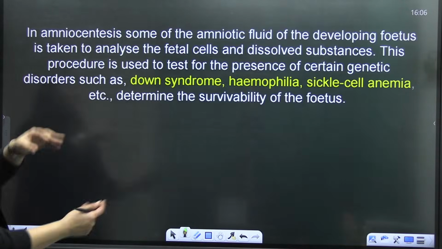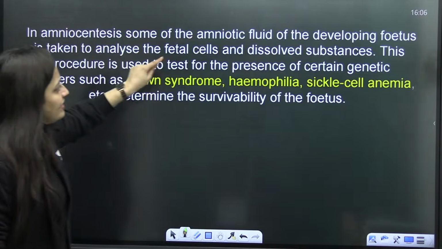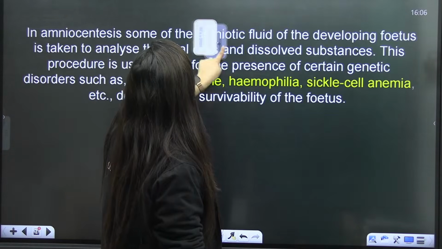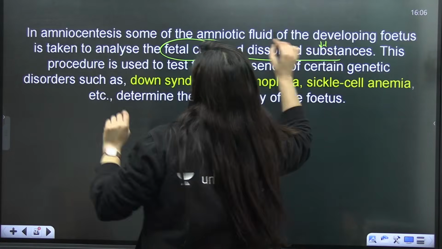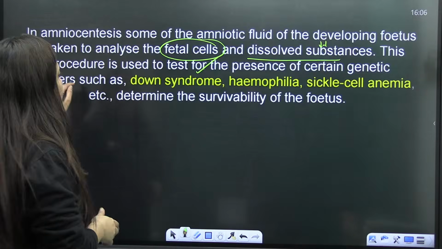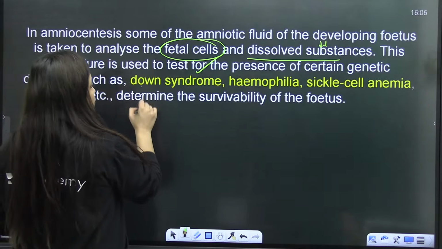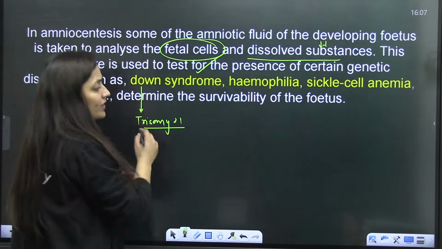So what will be done? Amniotic fluid from the developing fetus, from the mother's uterus, will be taken out, which has some fetal cells and some dissolved substances. This procedure is used for checking the presence of certain genetic disorders, like Down syndrome, which is also referred to as trisomy 21. How can this be done?